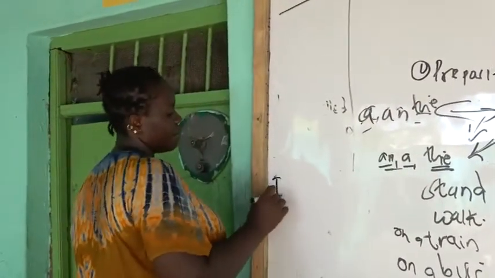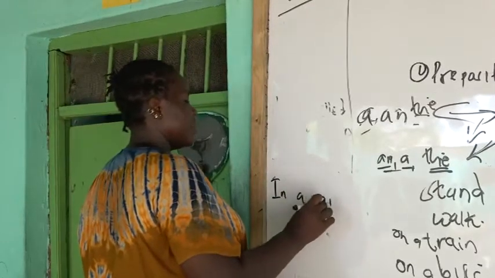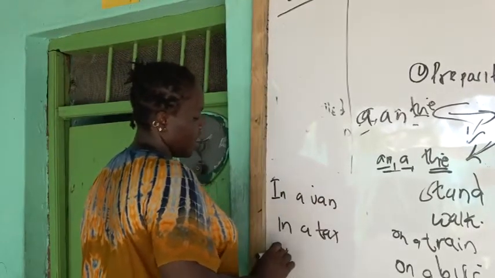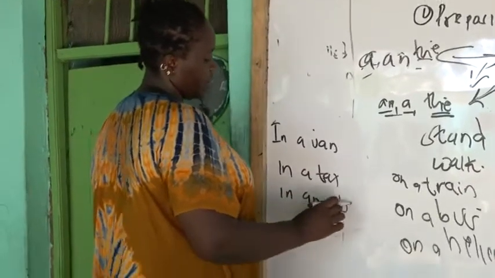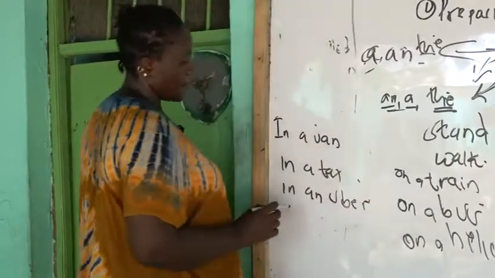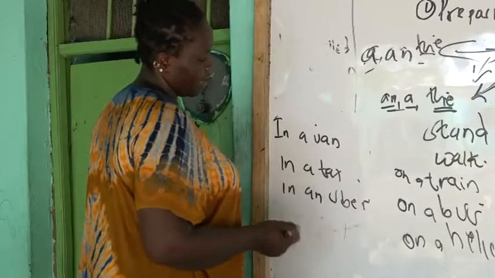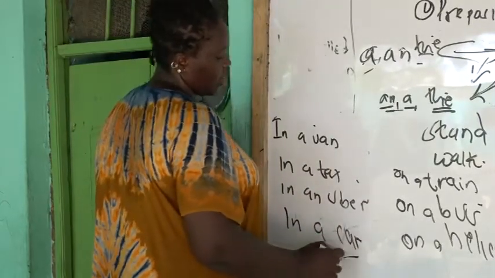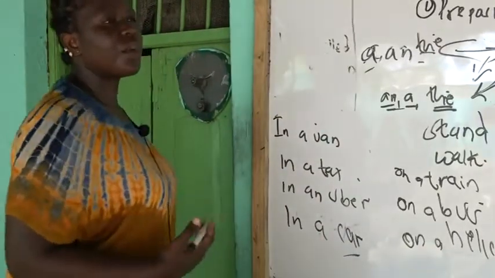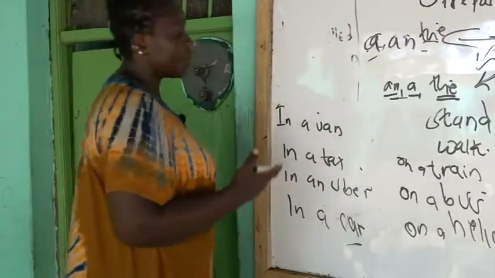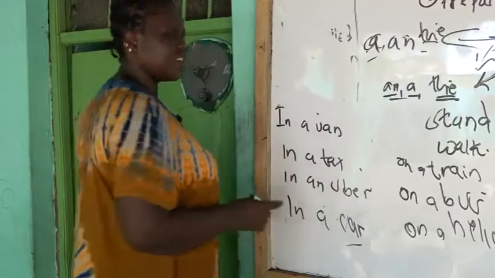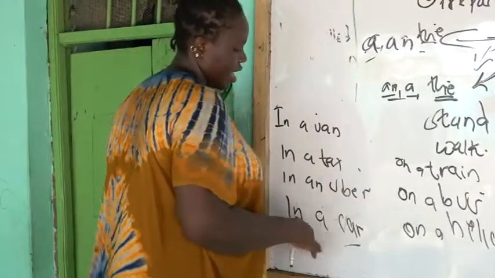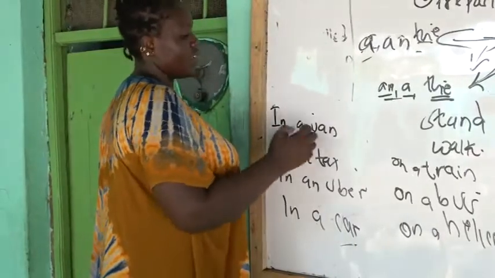For example, you can say in a van, in a taxi, in an Uber, in a car. This is where you can only sit. Can you stand on a boat? I don't know.